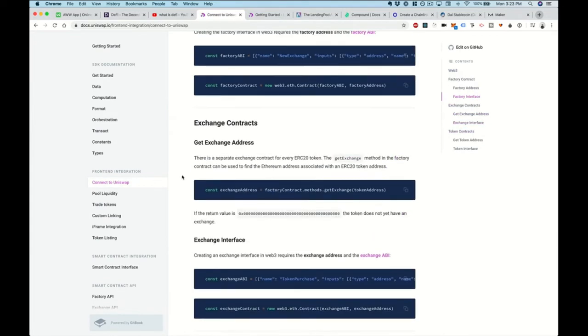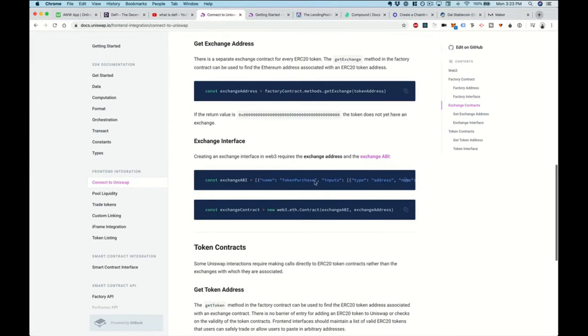So essentially, all you have to do is follow the developer documentation here. You can see, like I said a minute ago, all you need is the exchange ABI. Remember how I said with MakerDAO, you use the ABI and the address. So the same type of thing for Uniswap. Essentially, it has some smart contracts already deployed to the blockchain, and all you have to do is interact with them with Web3.js. So here's the actual Uniswap exchange ABI.